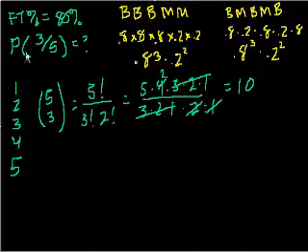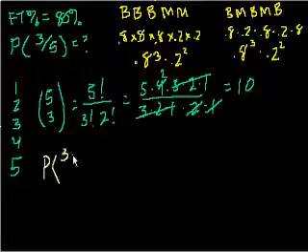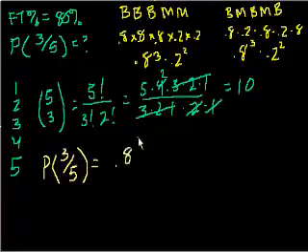So essentially, the probability of getting exactly 3 out of 5 baskets, if I am an 80% free throw shooter, is going to be, let me switch colors, the probability of 3 out of 5 baskets is going to be equal to the probability of each of the combinations, which is 0.8 to the third times 0.2 squared.